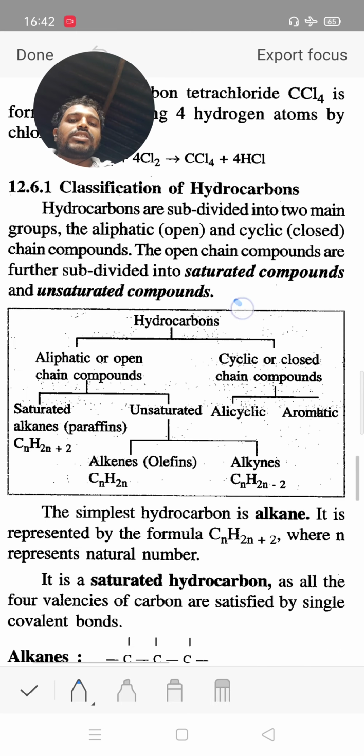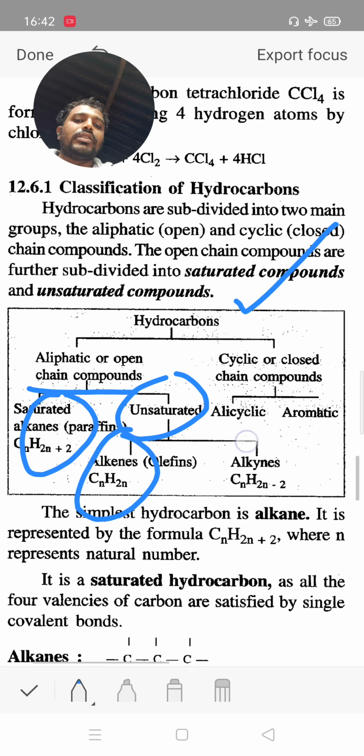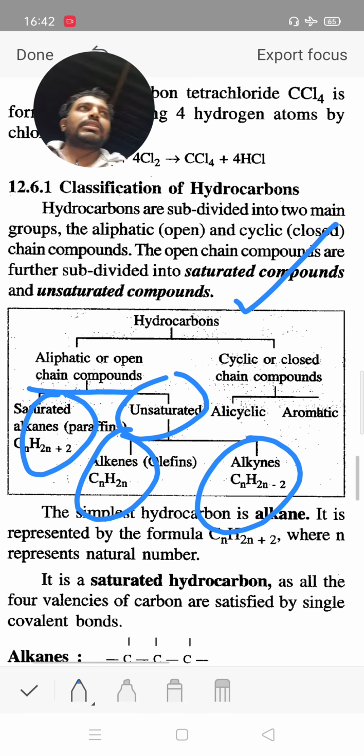We discussed this chart in the last video. Aliphatic or open chain compounds, in that alkane we already studied. Unsaturated compounds: alkene and alkynes. Alkene means olefin, carbon-carbon double bond. Alkyne means carbon-carbon triple bond, already studied.